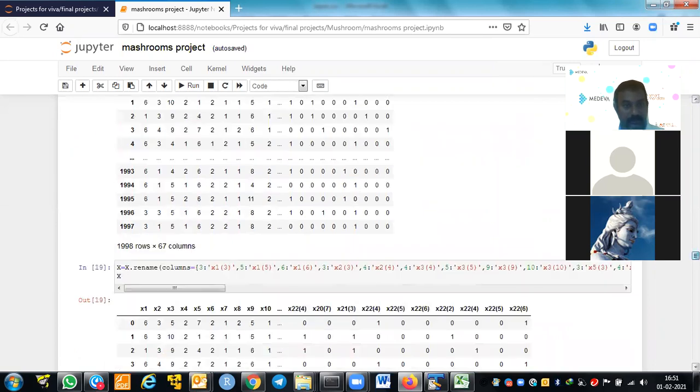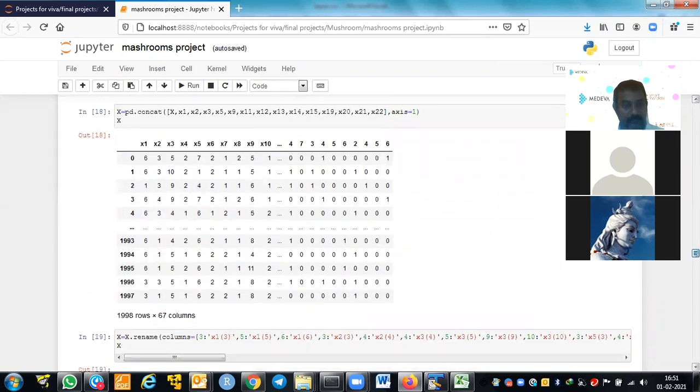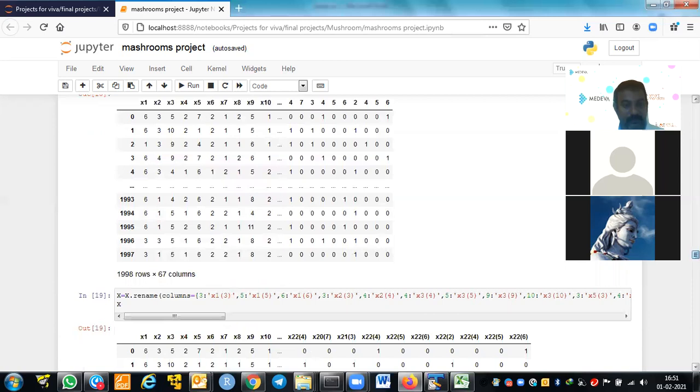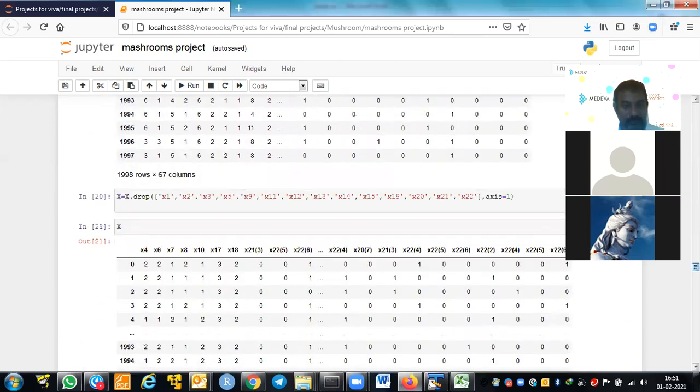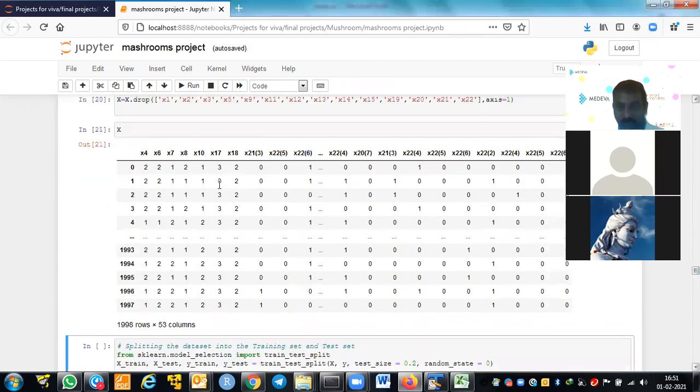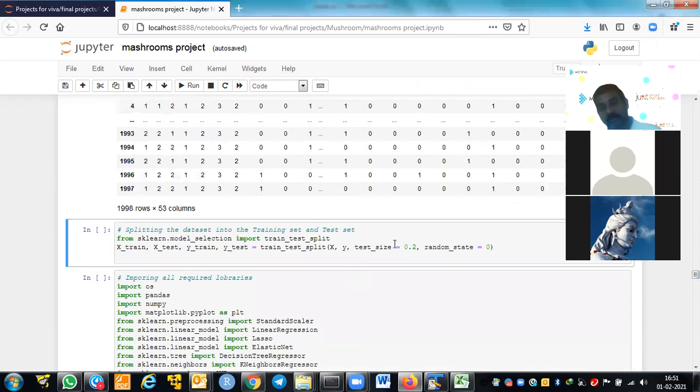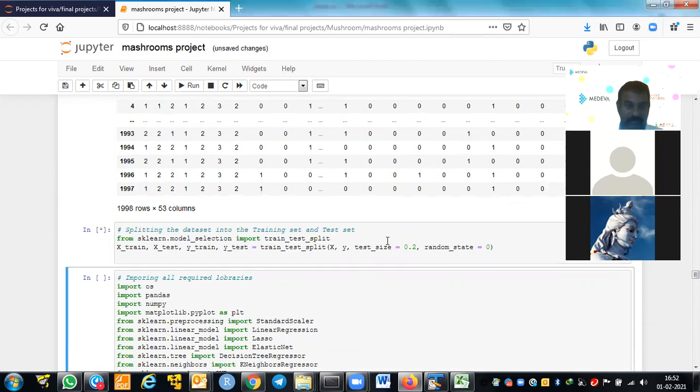If you see x1 of 3 renamed, if the x1 variable is there, it will become x1 of 3. So like that, we will get all the variables. Once we convert all the variables into 1-0 format, then we need to split for the training and testing. We are keeping 80% as training and 20% as testing.